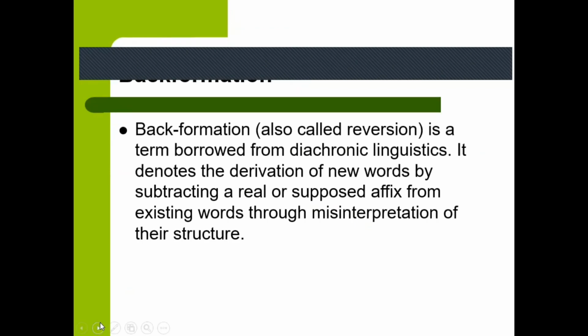Back formation, also called reversion, is a term borrowed from academic linguistics. It denotes the derivation of new words by subtracting a real or supposed affix from existing words through misinterpretation of their structure.